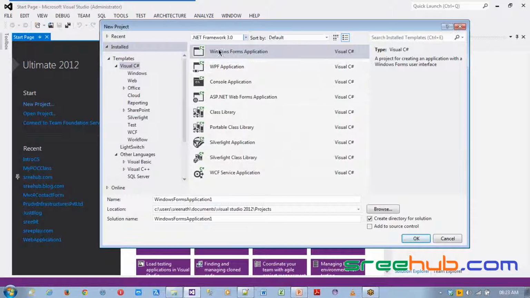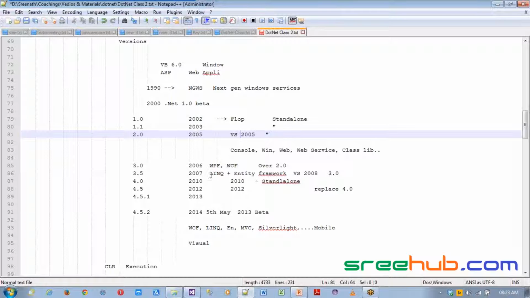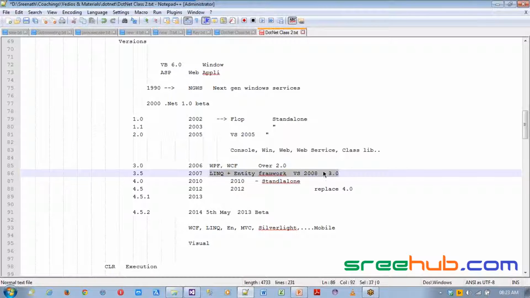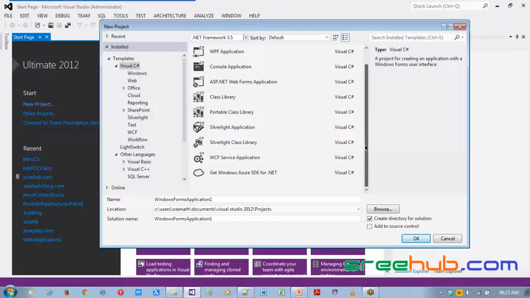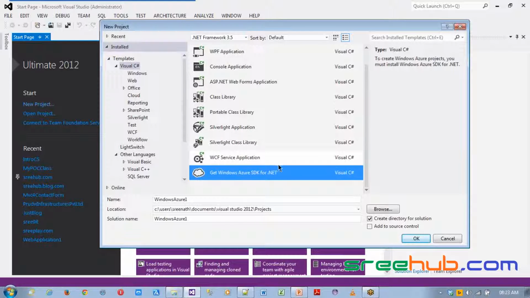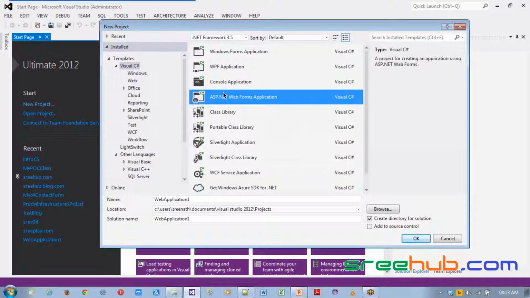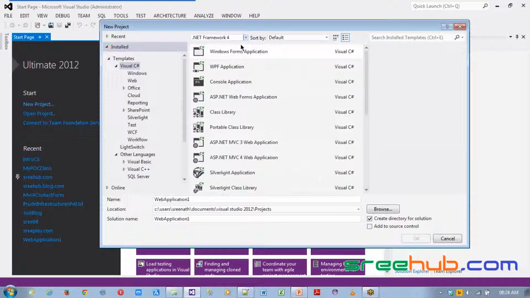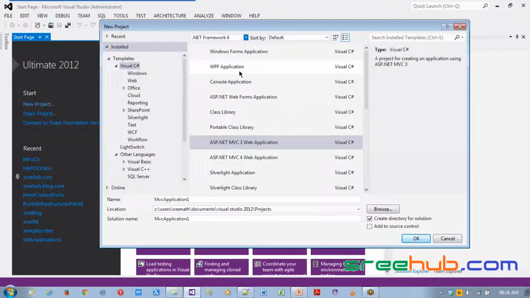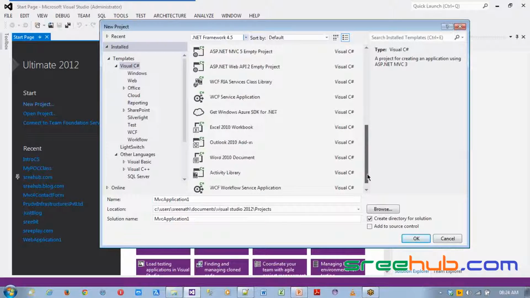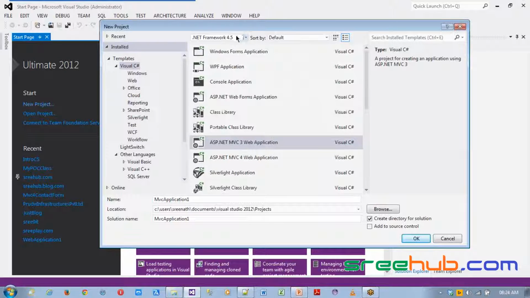That's the reason I showed the different things, what features came in which version. When you go to 3.5, you can see some more added. You can create cloud-based SDK projects. If you go to 4 and 4.5, you can see MVC is enabled. Even using this selection, you can get to know what new things you got.